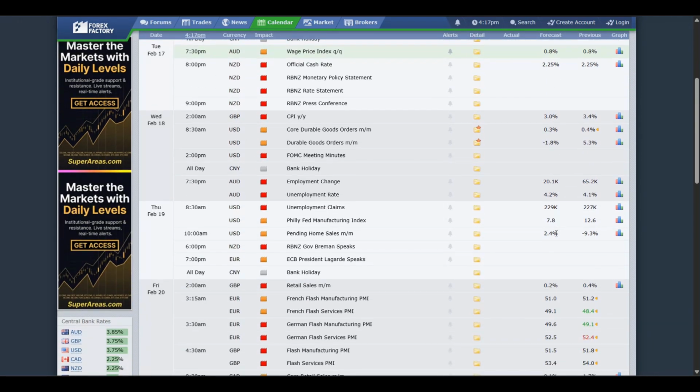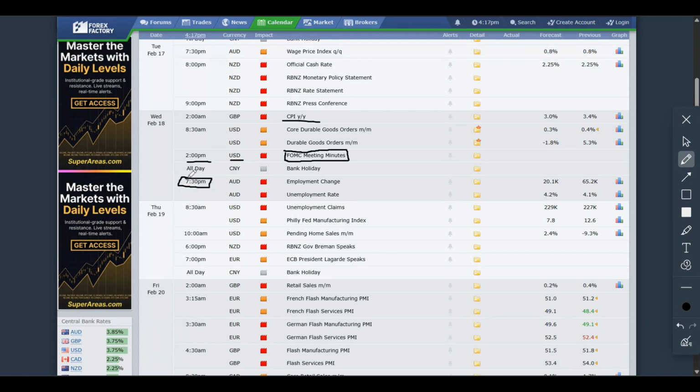Now, taking a look on Wednesday, we do have the CPI data coming out from the British axis, as you can see here. Yes, CPI data coming from the British axis, and also we do have FOMC minutes coming out from the United States axis, 2 p.m. Eastern. So that is one to definitely keep an eye on as we go into next week. Obviously we do have unemployment and employment change data coming out from the Australian axis, 7:30 p.m. Eastern. So we do have some high impact news on the calendar. That's pretty much what I'm seeing right now.